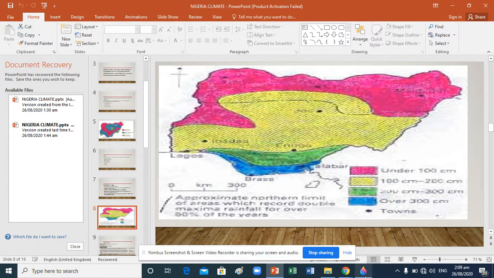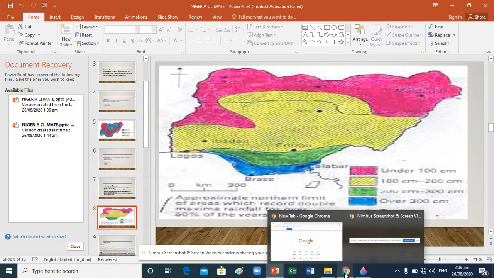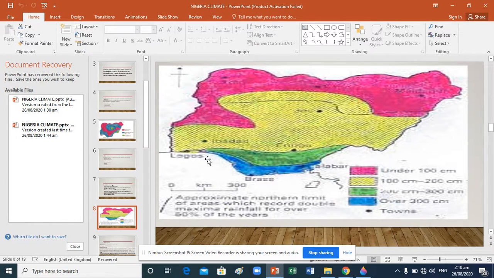And this one can be referred to as rain distribution. This map can be used for what? For rain distribution. You can see the area I painted with pink means under 100 centimeters. Look at the other side. This middle area is around 100 to 200 centimeters. Look at the one that follows, 200 to 300 centimeters. We have the last one. Look at the blue coastal area, Lagos, Brass, Calabar. Look at that environment. The amount of rainfall is over 300 centimeters.